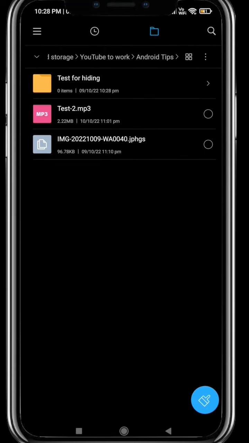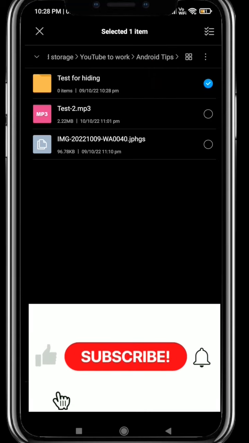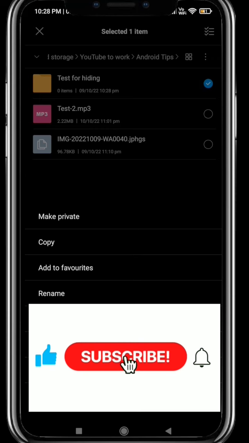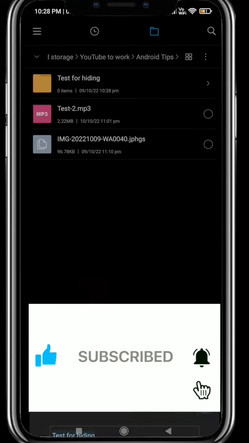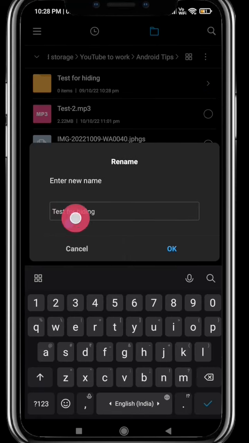All right, the next one is to hide a folder altogether. So now you saw how to change the extension and send it, or keep it safe, so that by mistake also, if somebody opens it, it doesn't open up. So select the entire folder, and then go into more options. Do exactly what you did the last time, rename it, but it should start with a dot. So I renamed it as dot test for hiding.